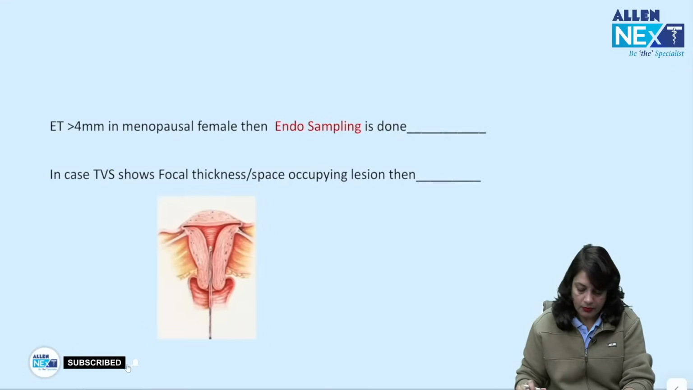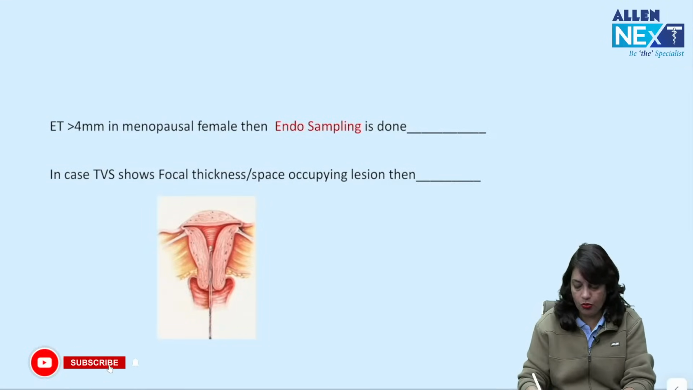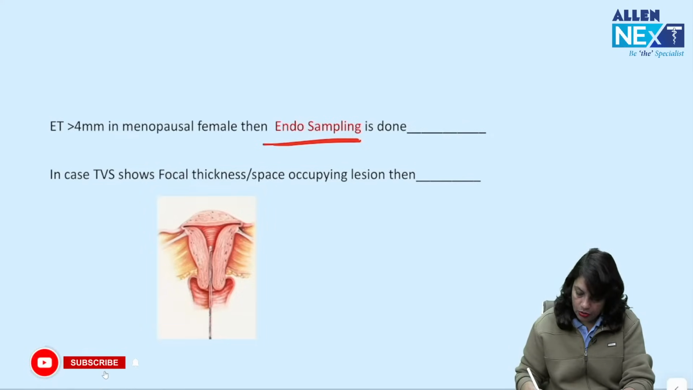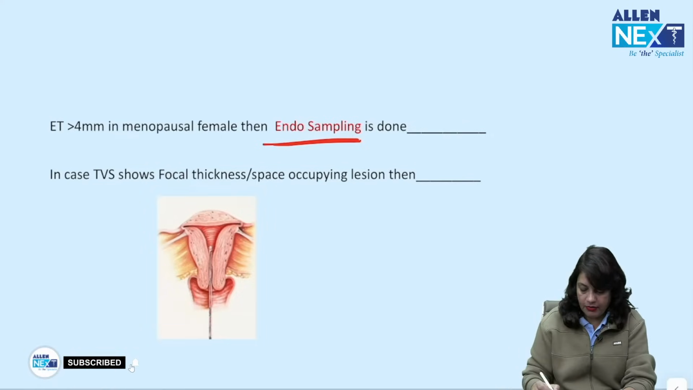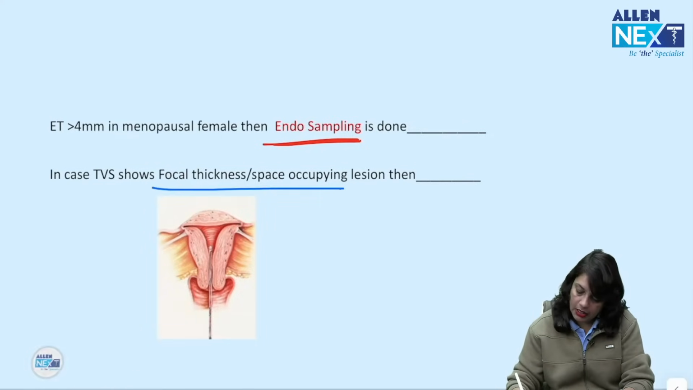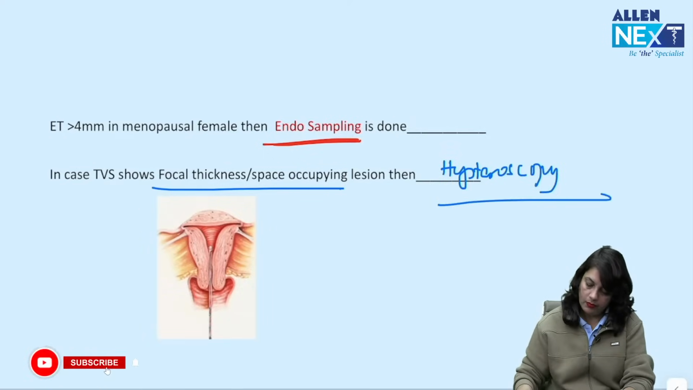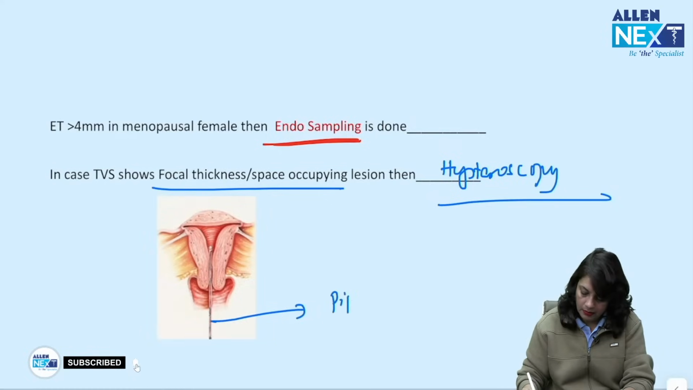a hysteroscopy. Now for more than 4 mm endometrial thickness, endometrial sampling is being done, okay, to rule out endometrial cancer. If there is a focal thickness, then you go for hysteroscopy. Okay, this is important.